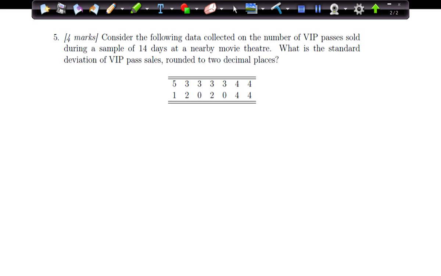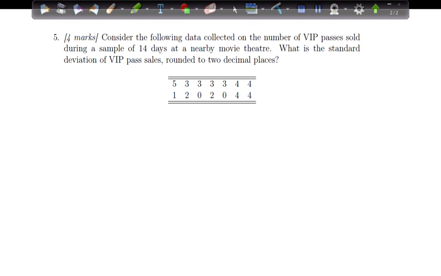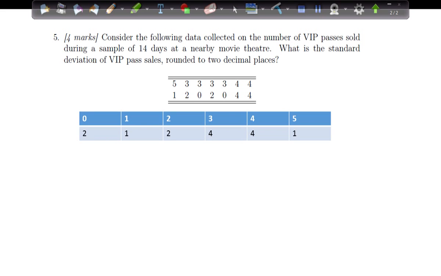So these are the values of the number of VIP passes. I am going to transform it into a more useful and easy-to-read form, which is in this table below, which shows you that there were 2 days where there were zero VIP passes, 1 day where there was 1, 2 days where there were 2, 3 days where there were 3, 4 days where there were 4 issued, 5 days when there was 1.